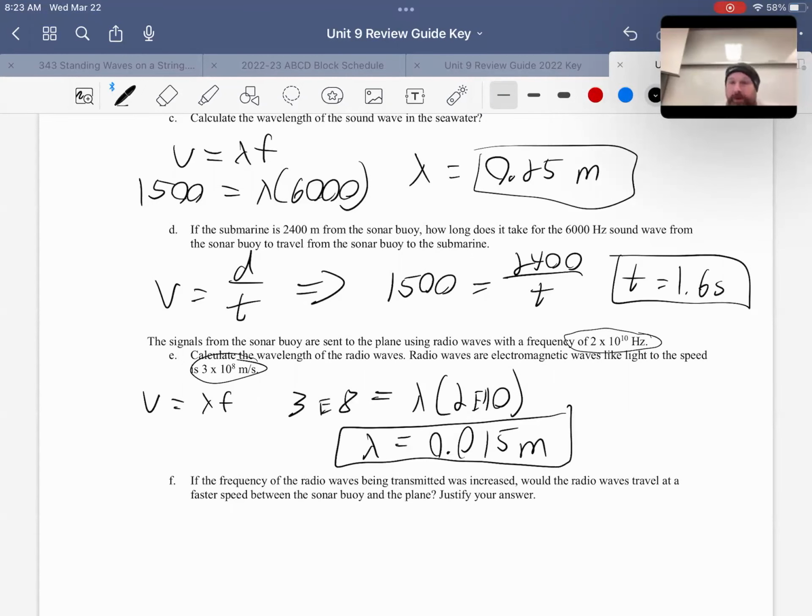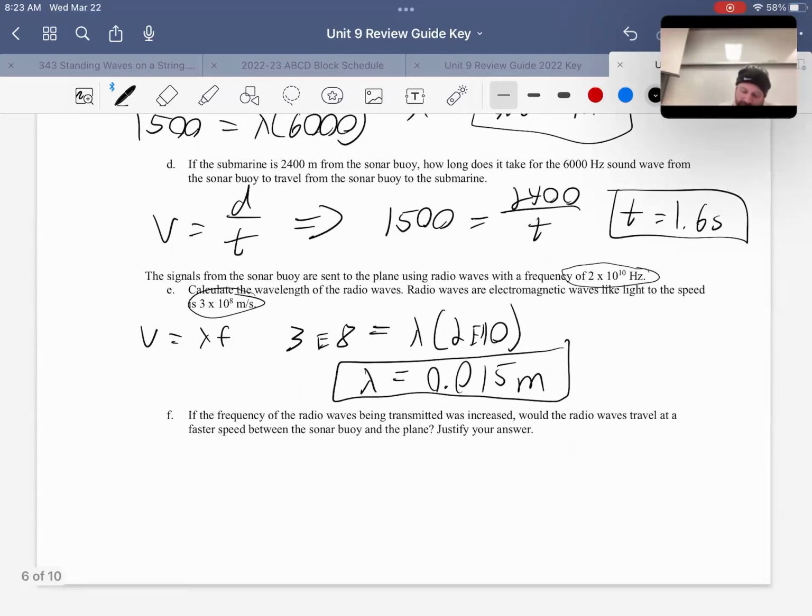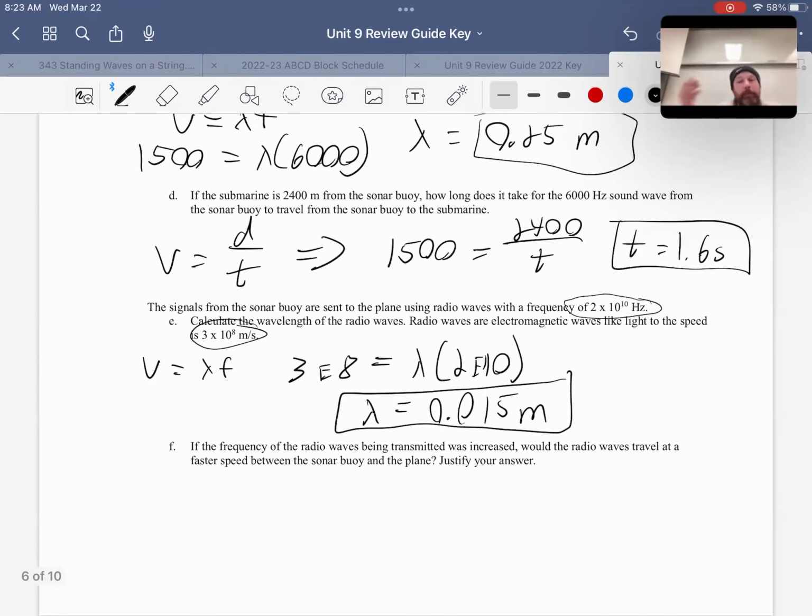The electrons are vibrating very, very fast, and thus the electric field vibrates very, very fast, creating that electromagnetic wave. Again, more on that next unit. Frequency of the radio wave increase. So if we change the frequency, we can make it a different frequency. What would that do to the speed in the buoy? And it would have no effect.